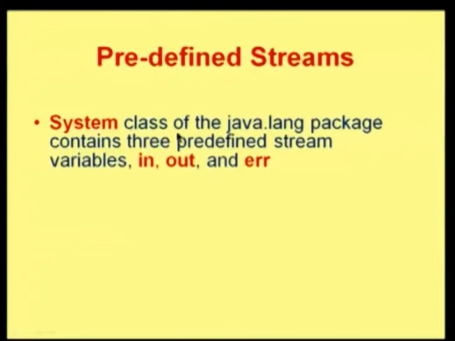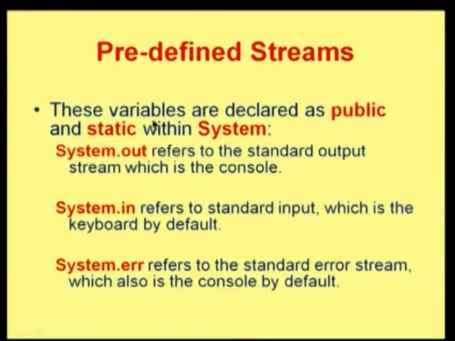There is also a set of predefined streams available in Java. The System class of the java.lang package contains three predefined stream variables: in, out and err. These variables are declared as public and static within System. System.out refers to the standard output stream, which is the console. System.in refers to the standard input, which is the keyboard by default. System.err refers to the standard error stream, which is also the console by default.